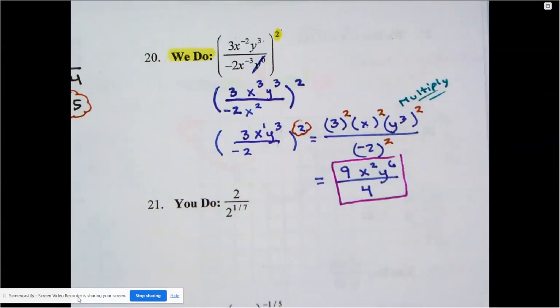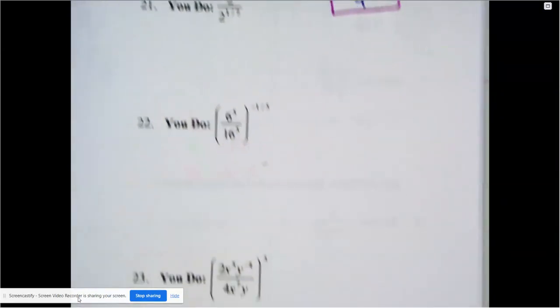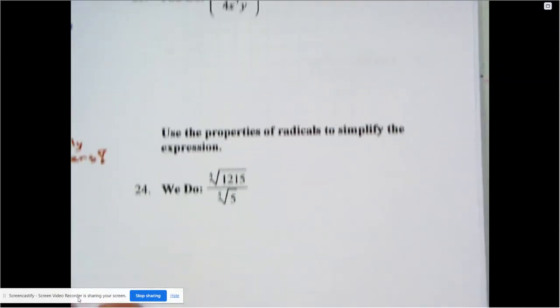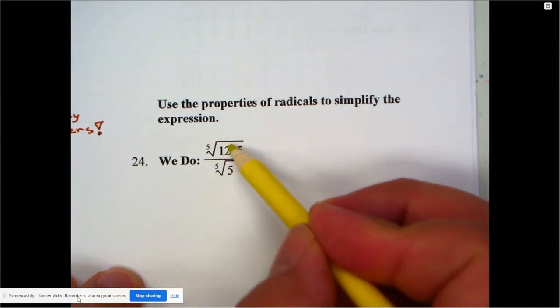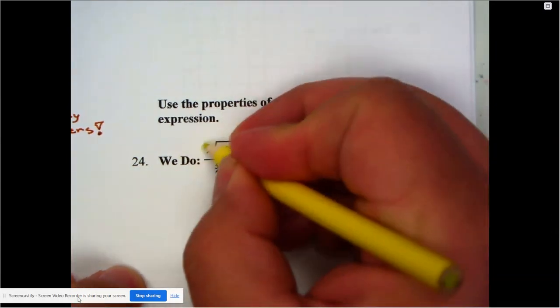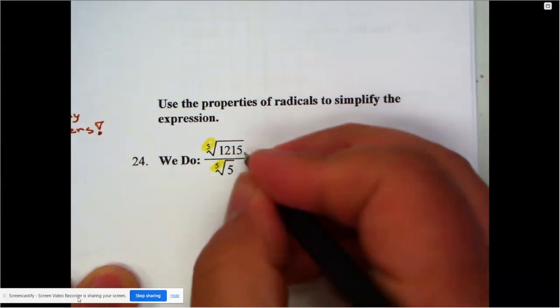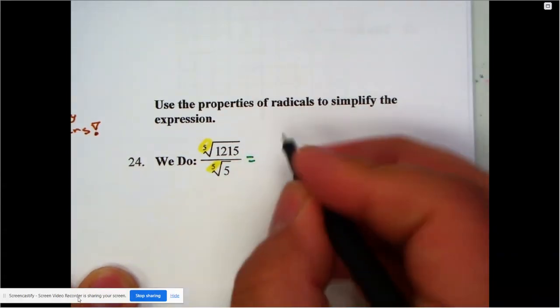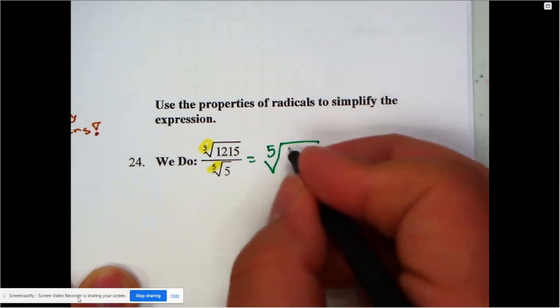Now, there's a couple more we do's here, way at the bottom. So we're going to move down to number 24 after you simplified that. So look, a lot of simplifying, just like we did already. So you have examples on how to do all this stuff. Now for these, yes, this one is inside a radical. This one's inside a radical. And then they both say a 5th root. Well then, what we learned was we can actually work with both of these, but instead of seeing it as 2 separate radicals, we could just say that they're both going to be on the inside of the same one.